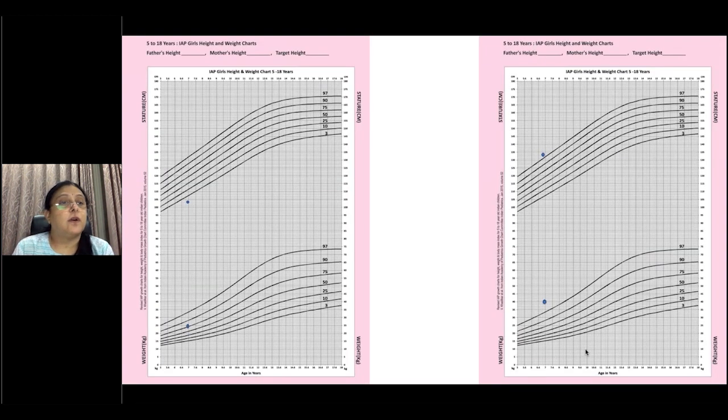So this is a growth chart. The one on the left side is the growth chart of the girl, case 1. If you can see, the weight is on the 75th centile and the height is just below the 3rd centile. The 75th centile in general is not uncommon for most children, but in comparison to her height, yes, the weight is relatively higher. The one on the right shows the second case, where the weight is way above the 97th centile and the height is on the 97th centile. So 2 different parameters, but presenting with the same history of weight gain.